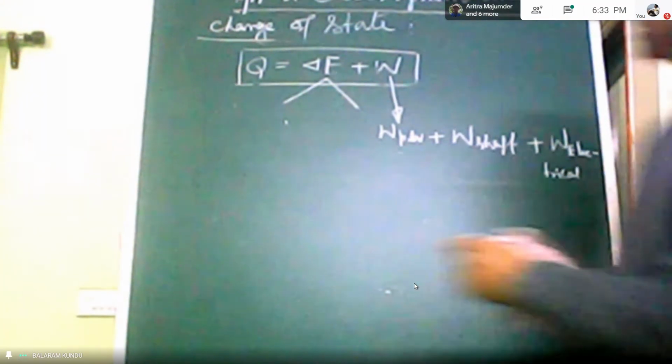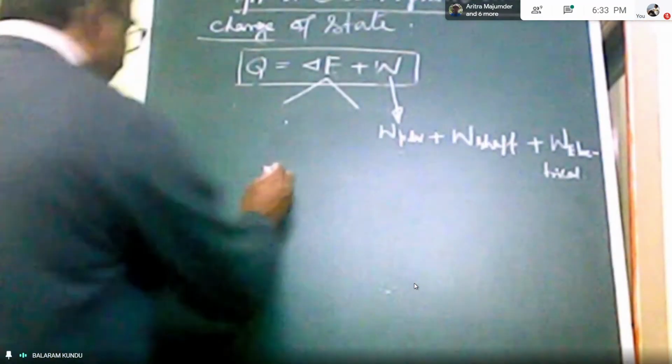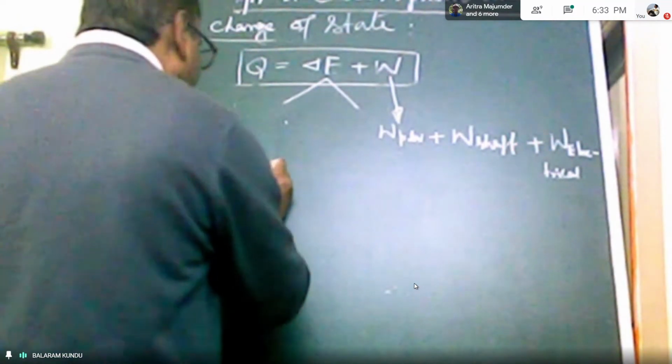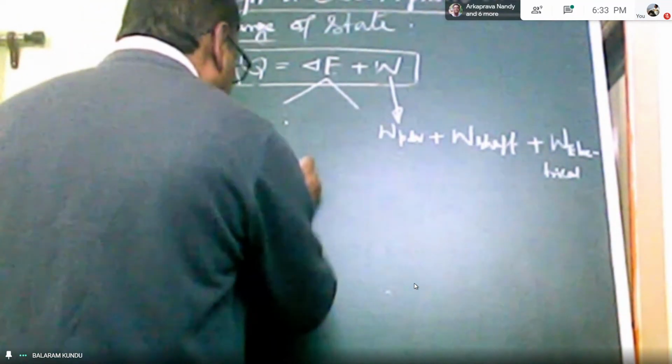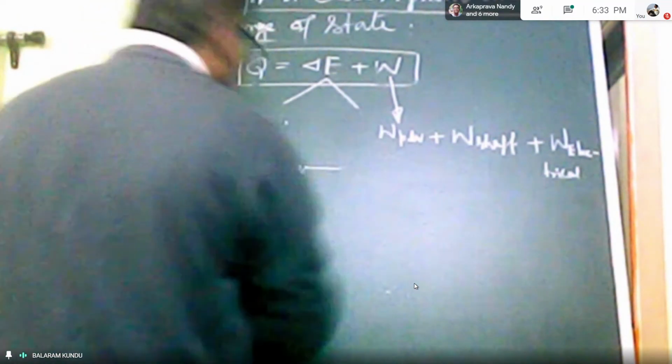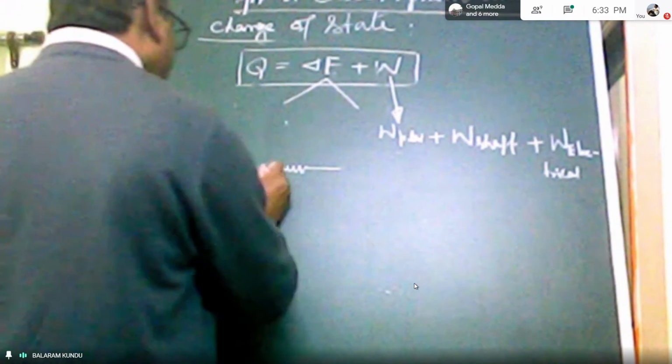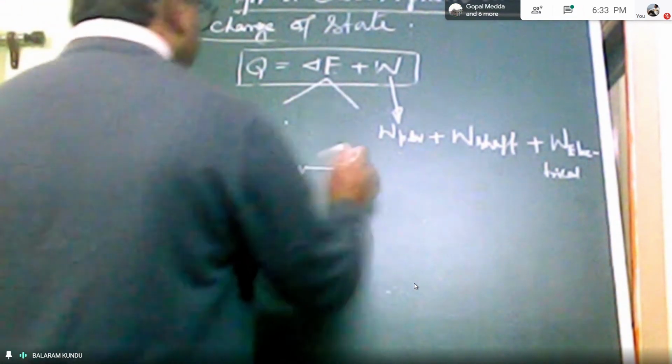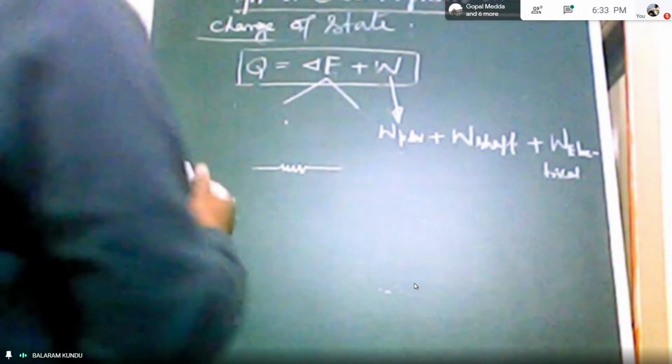Electrical work. Say current is flowing through a resistance here. This is your resistance and current is flowing, and for that one potential difference is produced.